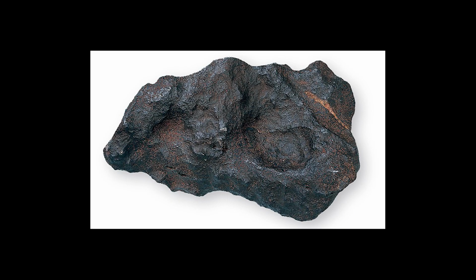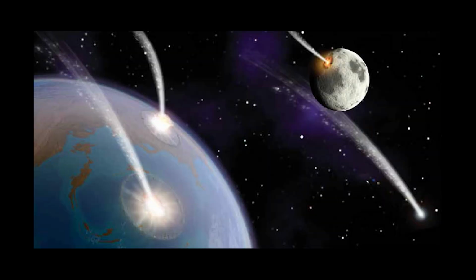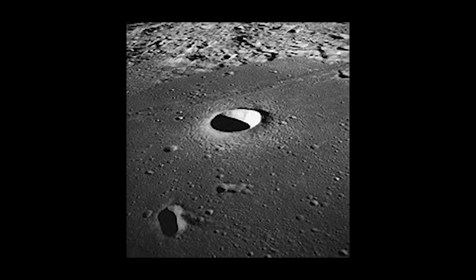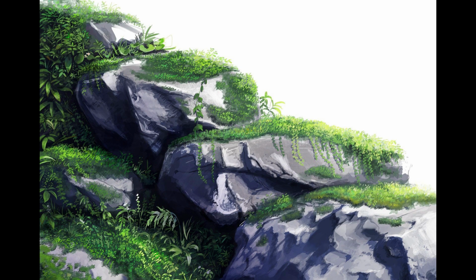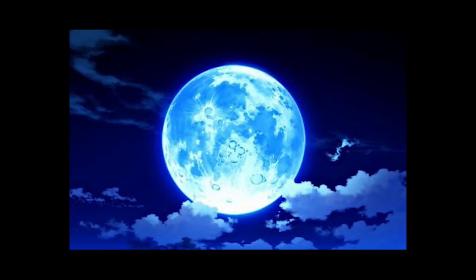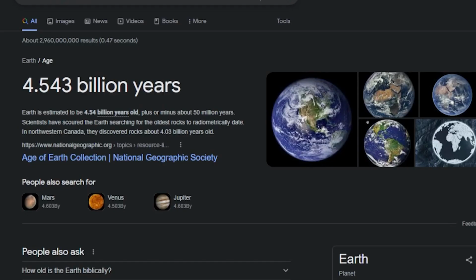But that's not all. Meteorites may have even come from asteroids or even smaller planets from the original formation of the solar system, theorized with the heavy bombardment theory. This theory states that when the solar system was being formed, smaller failed planets and moons crashed into the Earth and all the other terrestrial planets, with evidence being the craters on the moon. These meteorites, along with our Earth's rocks and moon rocks, allowed us to further estimate the age of the Earth at 4.5 billion years old.